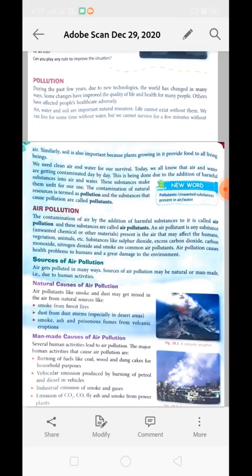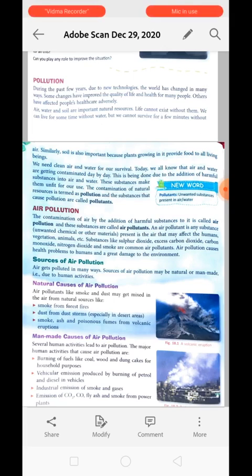Okay, now the first thing that we are going to deal with is air pollution. Understood? Now, contamination of air by addition of harmful substances is called air pollution. Contamination of air by adding some additional substances which are harmful for us, like carbon monoxide, sulfur dioxide.